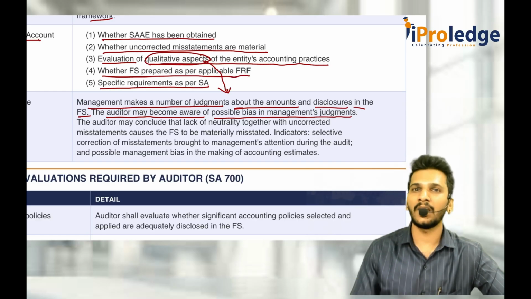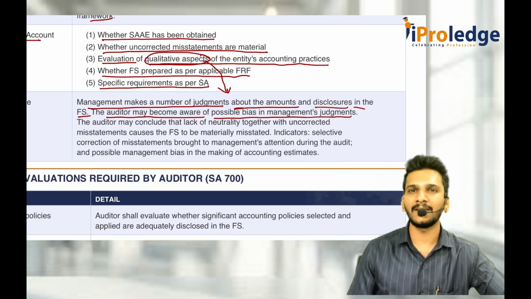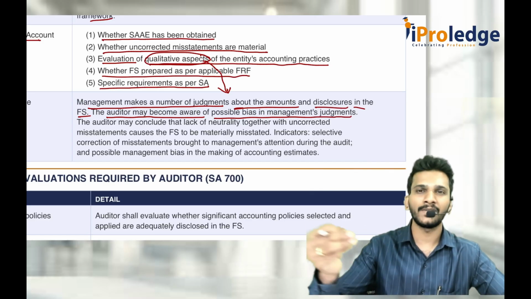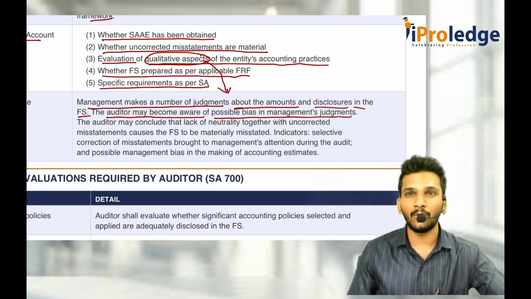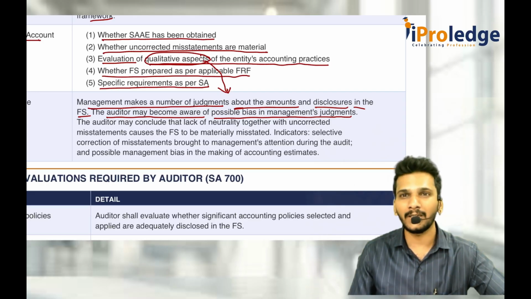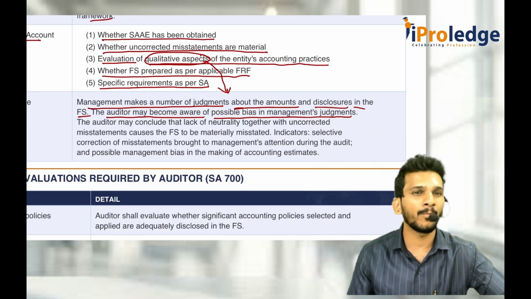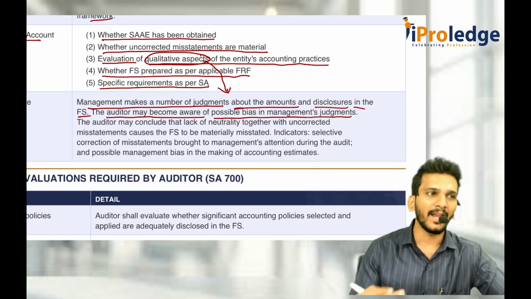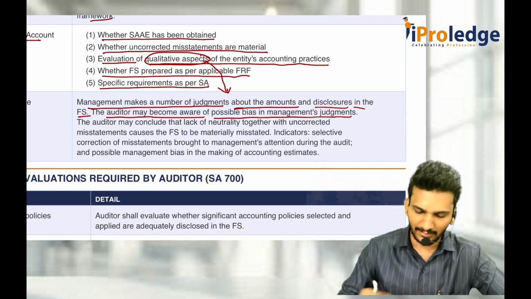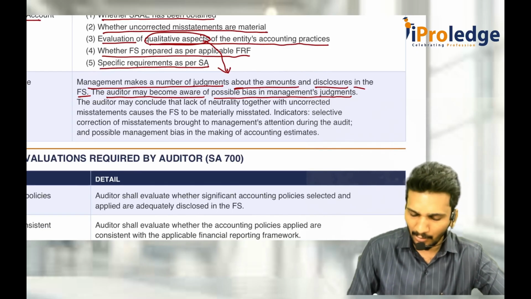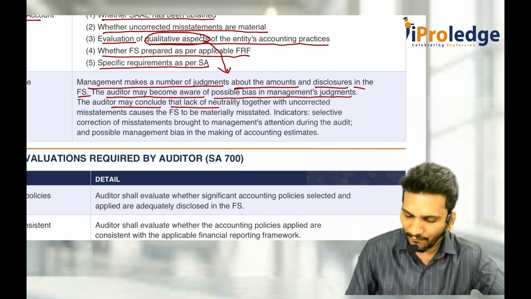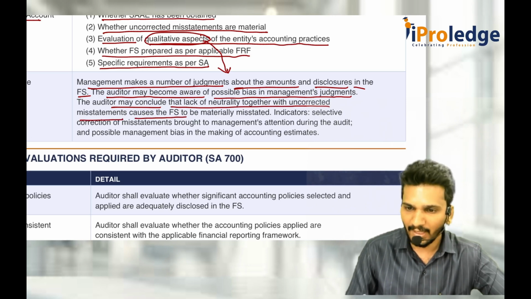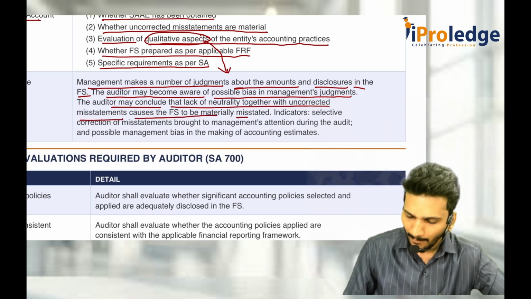You should be very, very careful, because management is always in a situation that whenever they feel that, even they know that there is outflow of some 10 crore rupees, they try to make it as lesser amount provision, so that they can show the higher amount of profits at that year. Because they have a biasness against the unfavorable things compared to the favorable things. So the auditor may conclude that lack of neutrality together with uncorrected misstatements causes the financial statements to be materially misstated.